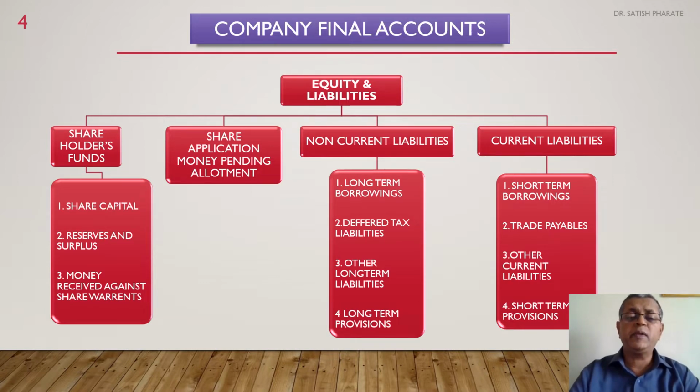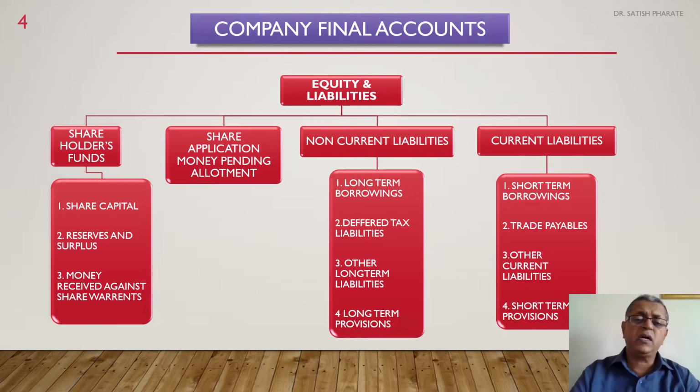Second one is share application money pending allotment. Now what is share application money? Share application money is a kind of collection made by the company from prospective shareholders on account of initial public offerings, or rights issue of shares in the case of existing shareholders.